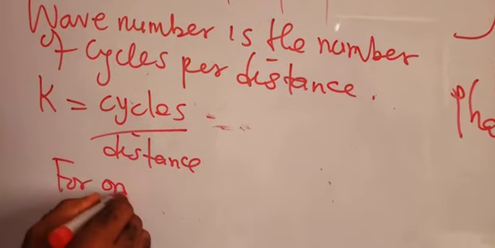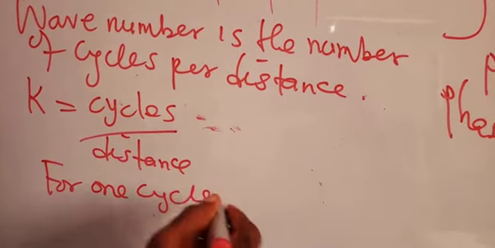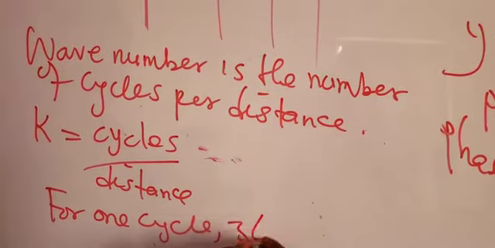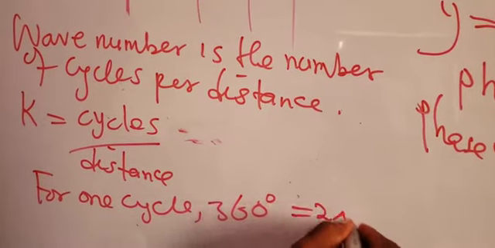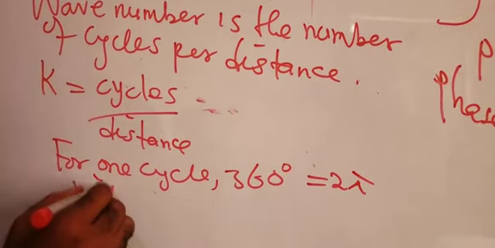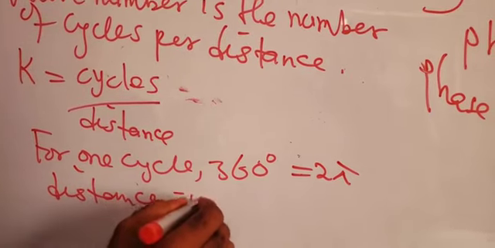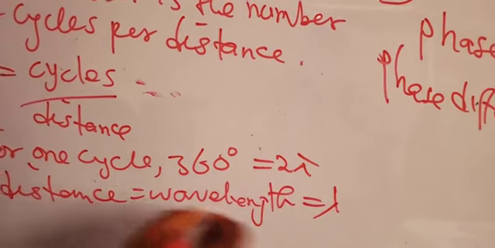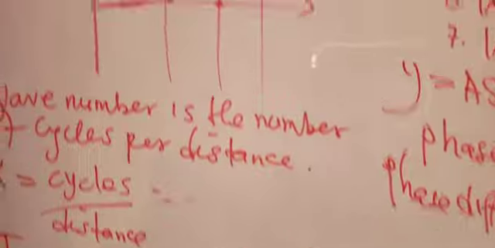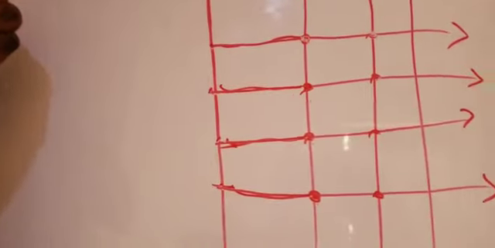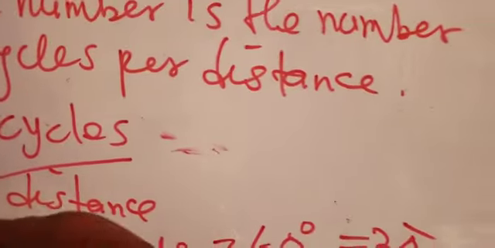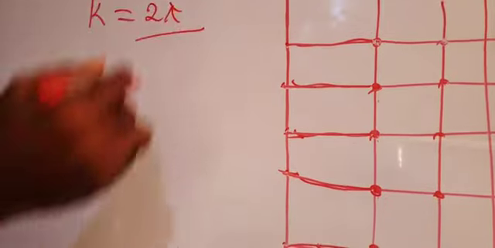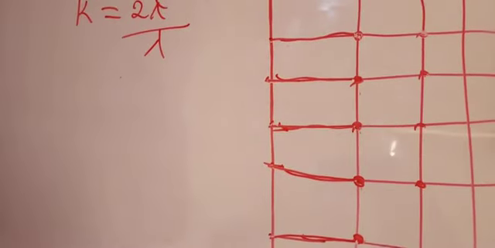For one cycle, the angular distance is 360 degrees, which is written as 2 pi. Distance in one cycle is the same thing as the wavelength of the wave, given as lambda. So we can see that wave number, which is number of cycles, remember for one cycle now, which is the number 1, the angular distance is 2 pi over the wavelength. That will give you wave number.